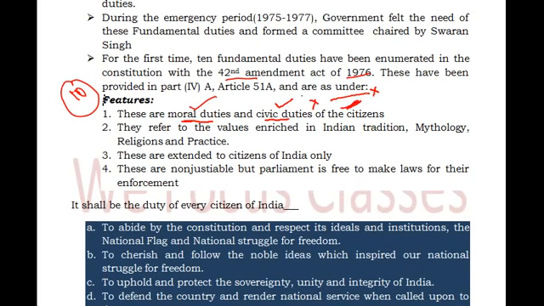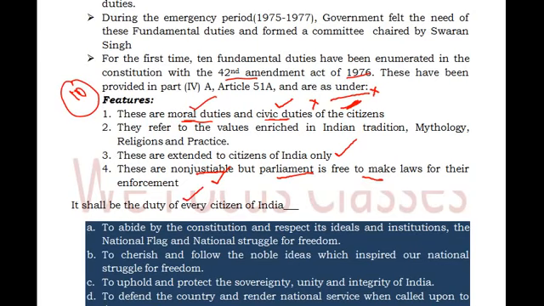They refer to the values enriched in Indian tradition, mythology, religion and practice. Whatever values were given in tradition and mythology, these fundamental duties refer to those values, and they are only for the citizens of India. They are non-justiciable: a court cannot enforce these fundamental duties, but Parliament can make a law to see that they are enforced.